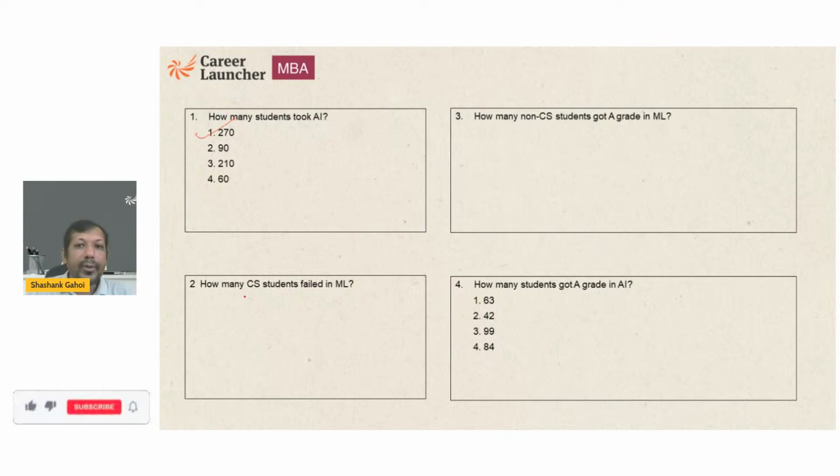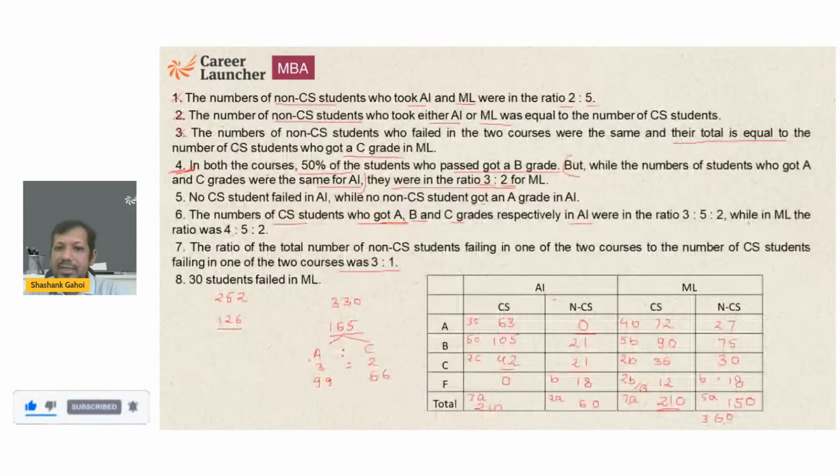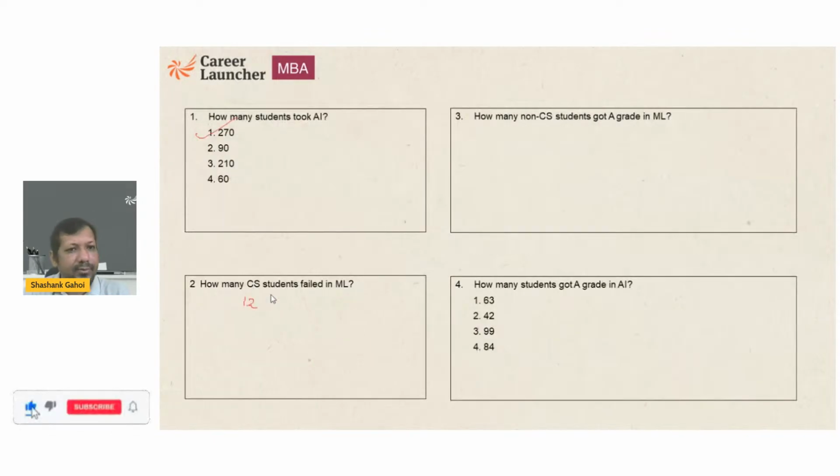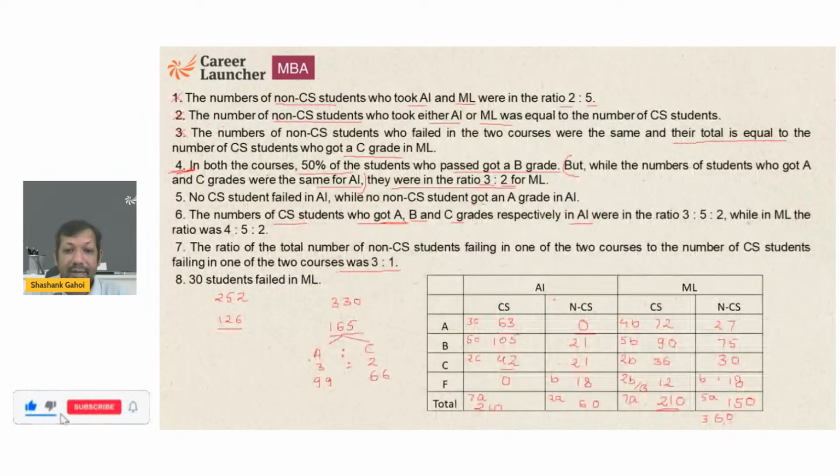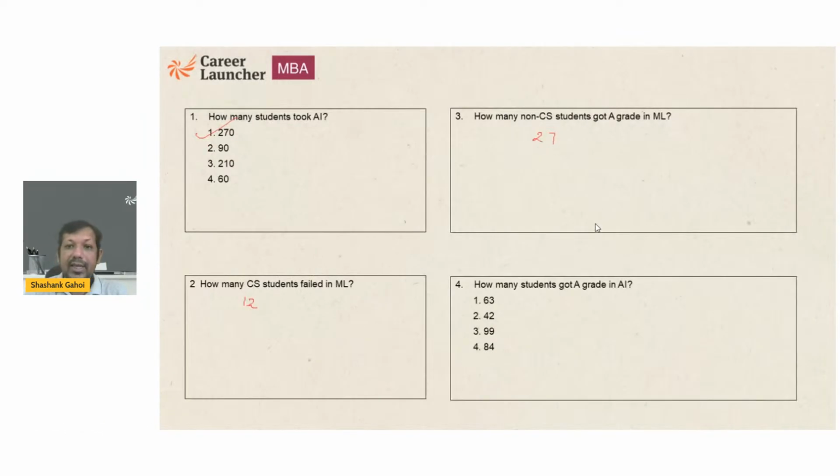Okay. How many non-CS students got A grade in ML? Non-CS got grade A in ML. That is 27. We got the value. And the last one, how many students got grade A in AI? That is going to be 63 plus 0. That is going to be 63. That's option 1.